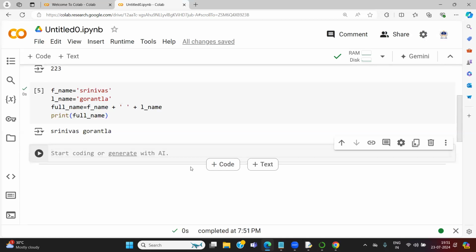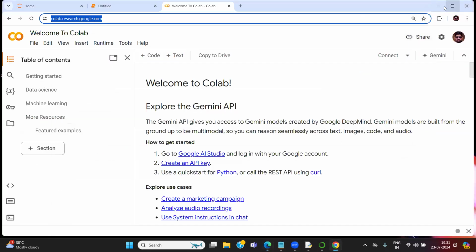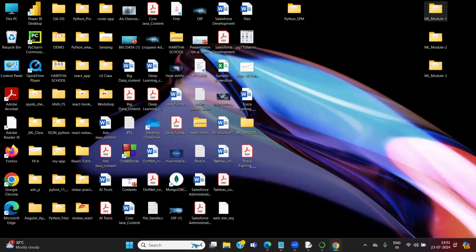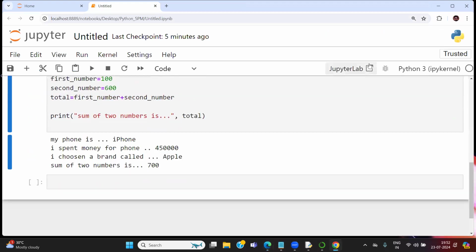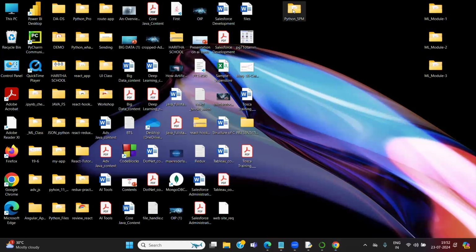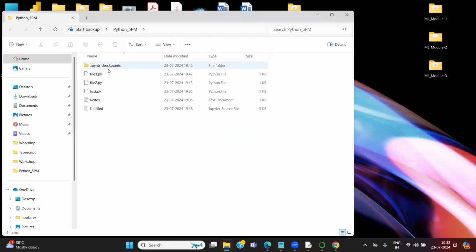So this is basically Google Colaboratory, which is available in the cloud. This I'm also showing now. But I already installed Anaconda Navigator in my system. Anyway, I'm working on my local machine. This is my local file. I saved this file in my folder, but that file is saved with .ipynb format. This is the Jupyter source file.